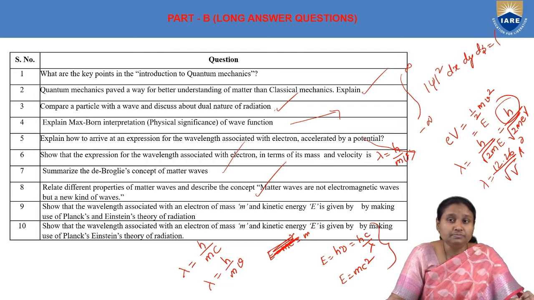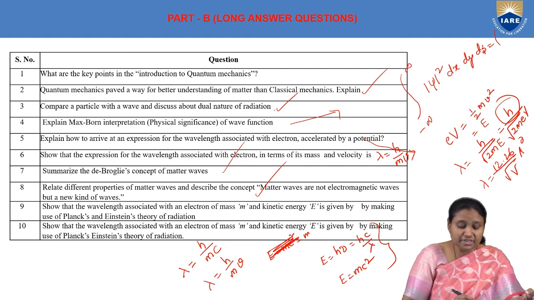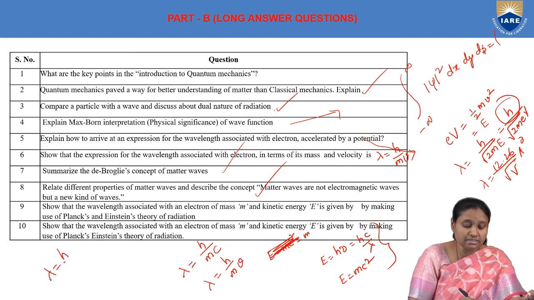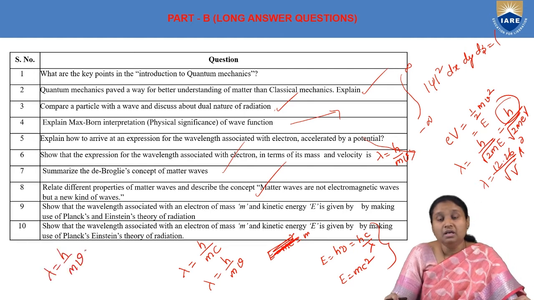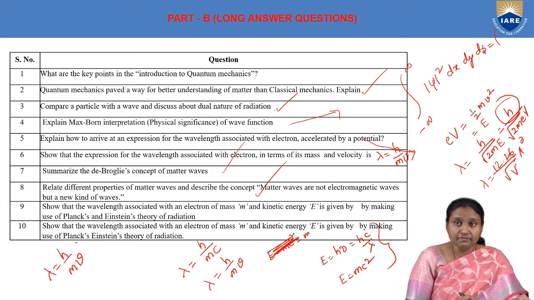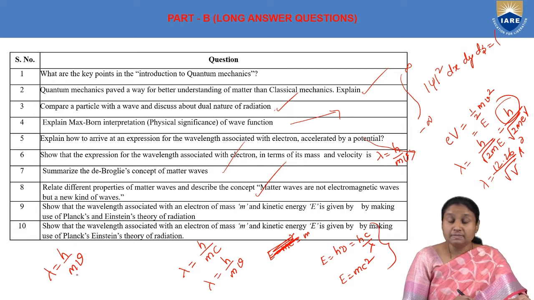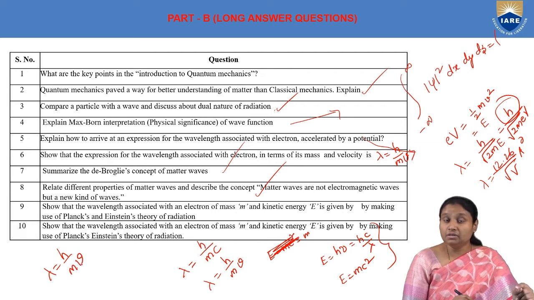And if you consider the expression, what is that expression? Lambda is equal to h by mv. In this expression, we can observe that it is independent of charge. So it means that matter waves are generated whether the particle in motion is charged or uncharged, whereas electromagnetic waves are generated only with moving charged particles.